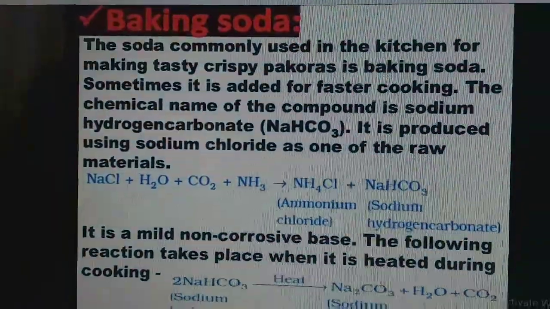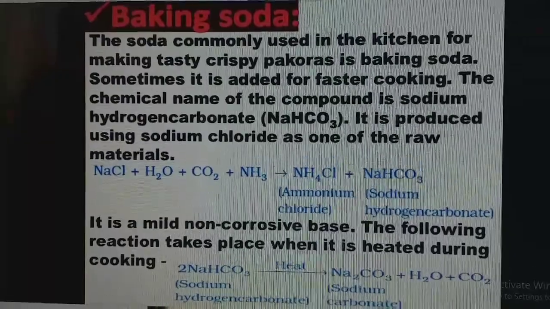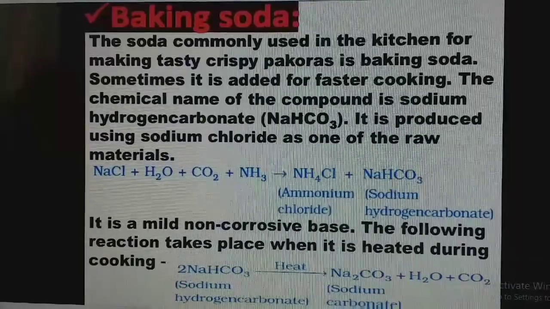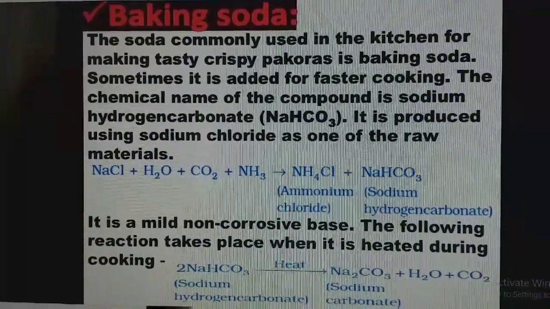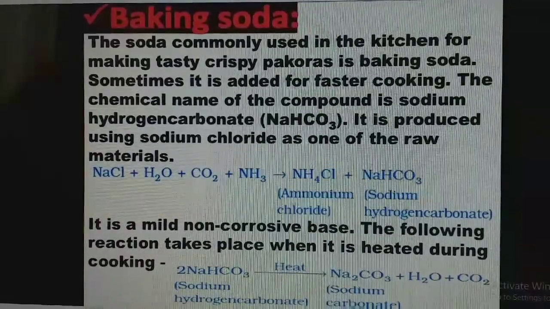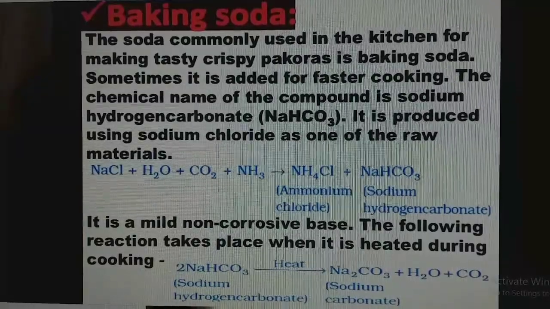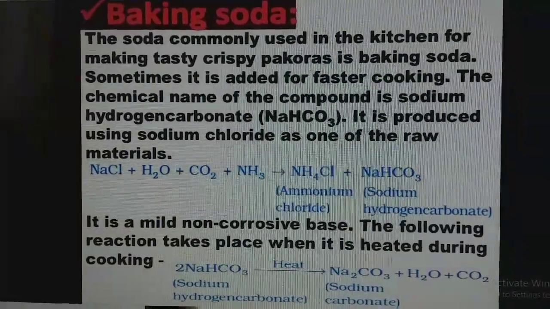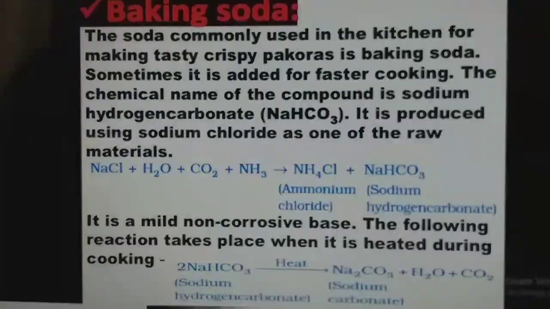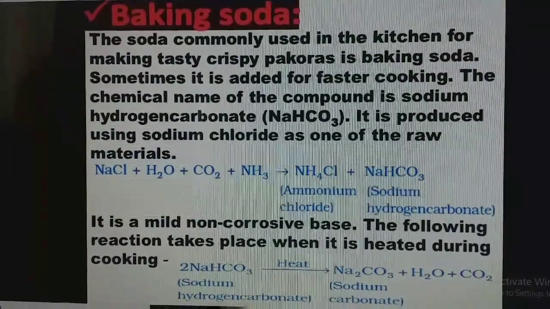Some uses are given. The next compound is baking soda. The baking soda, you know very well, has wide applications. We use it in our daily life. It is used for making cakes and crispy items like bhaji, bonda, etc. The soda commonly used in the kitchen for making tasty, crispy pakoras is baking soda. Sometimes it is added for faster cooking. The chemical name of the compound is sodium bicarbonate or sodium hydrogen carbonate, NaHCO3.